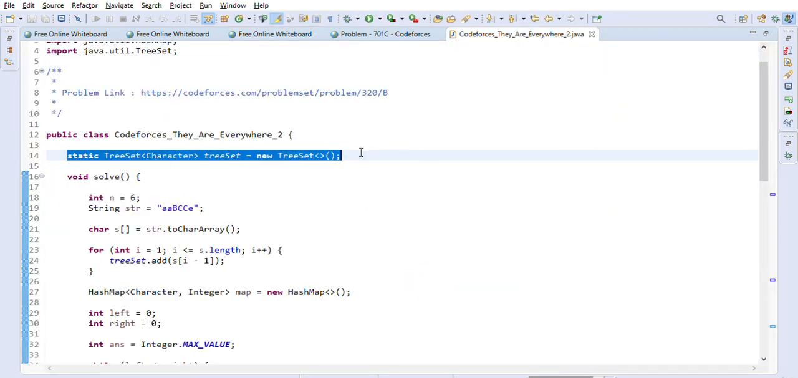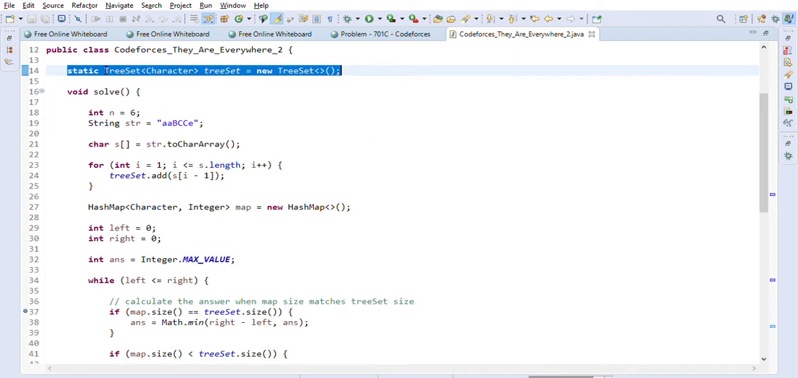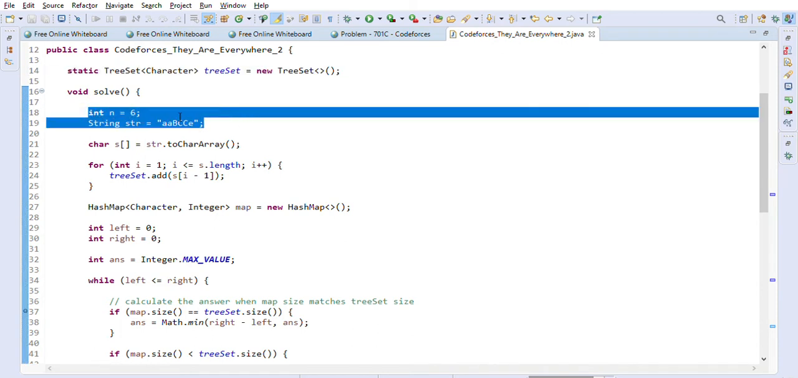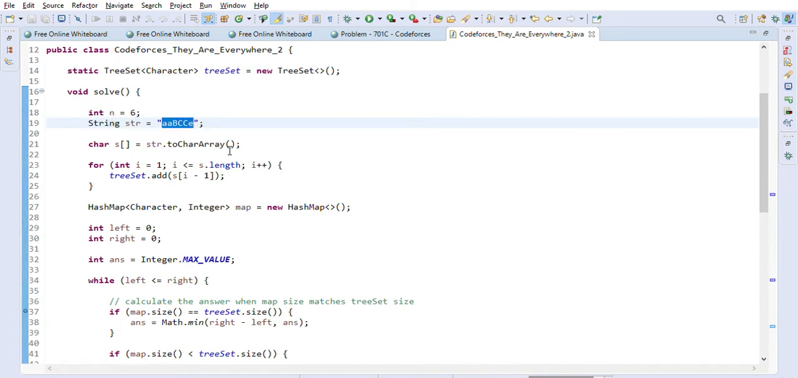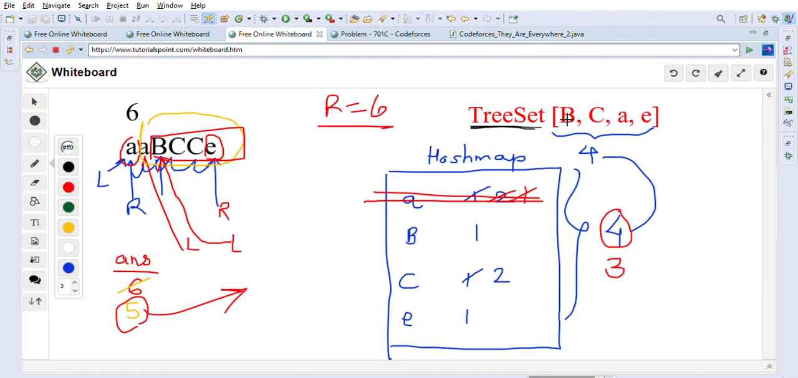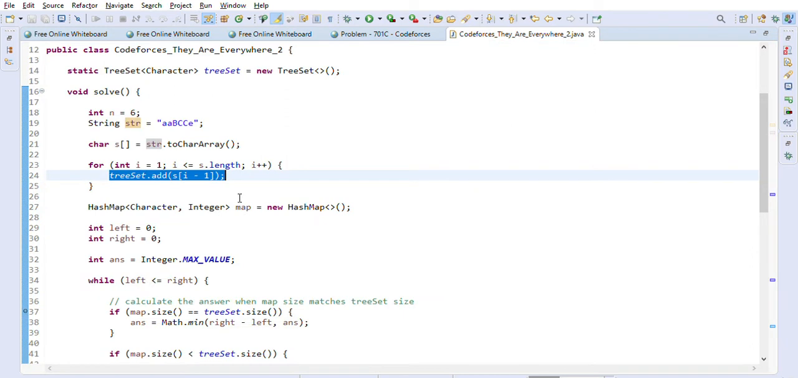First we created one tree set of characters, because we are going to go character by character. N is equal to 6, which is the length of the string that is given to us. First we will convert this string into a character array, go through it and add all the characters into the tree set. So our tree set will become B, C, A, E. All the characters will be in the tree set.